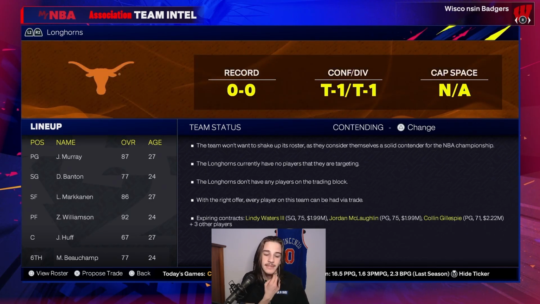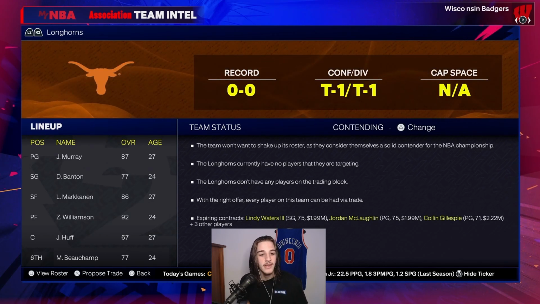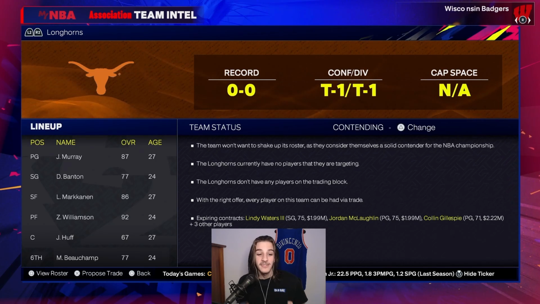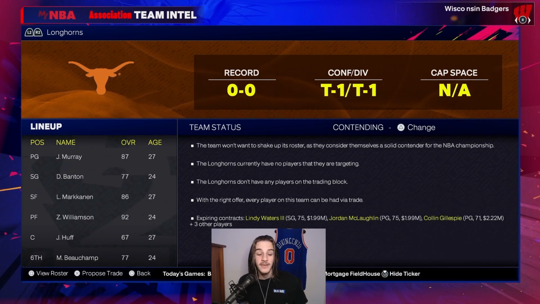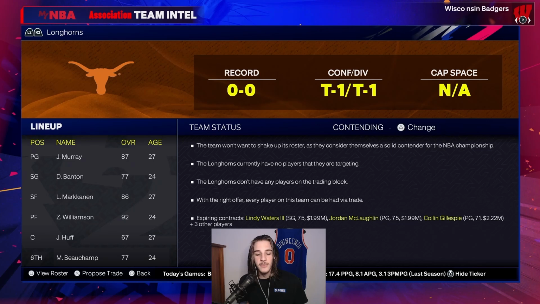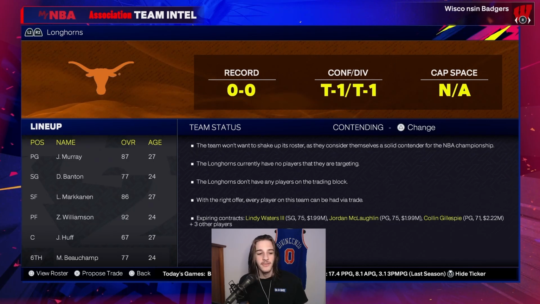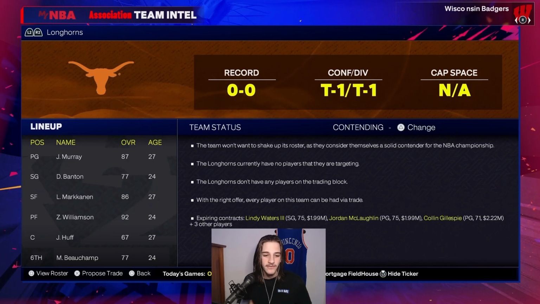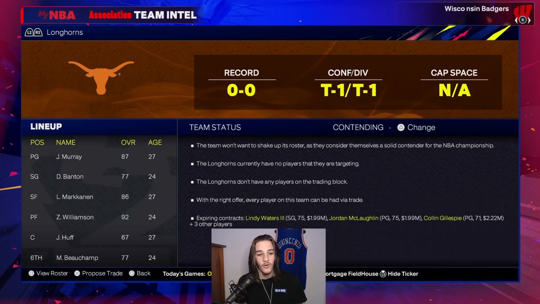Next we have Texas. They have Jamal Murray, Lauri Markkanen, and Zion. That center position's looking pretty rough, though. Jay Huff at a 67 overall. I don't think that's going to be their best center by like a month into the season. Probably going to assign somebody else to fix that, because that's a very big hole.